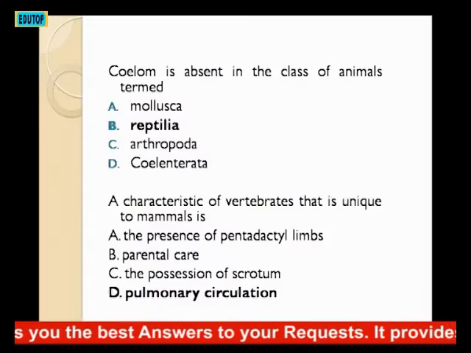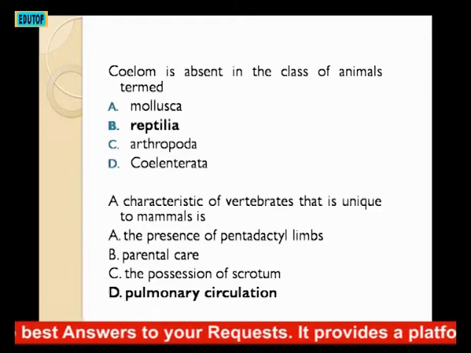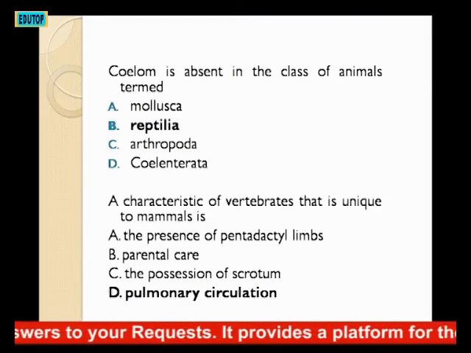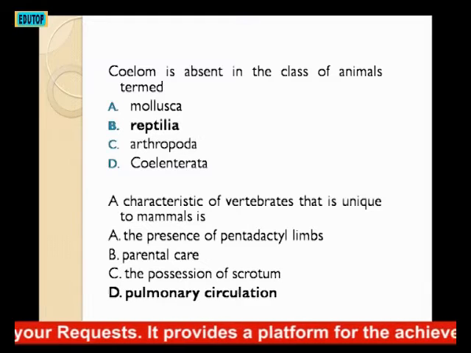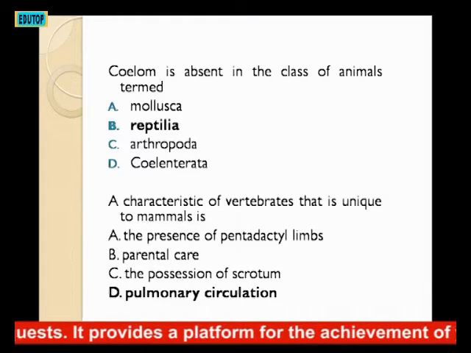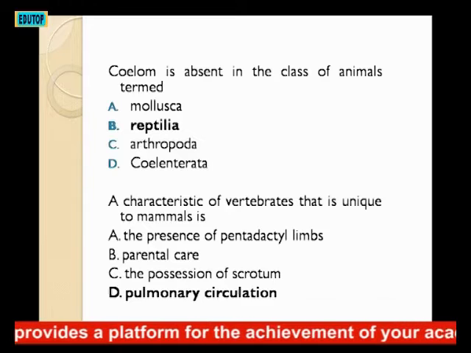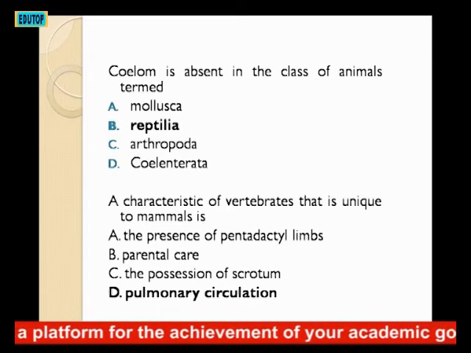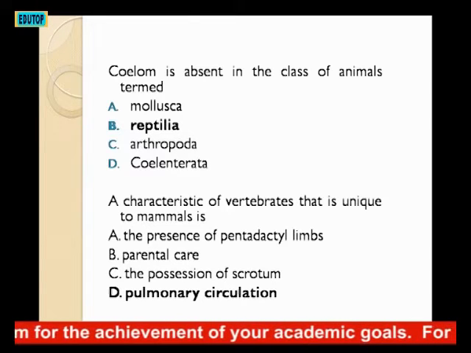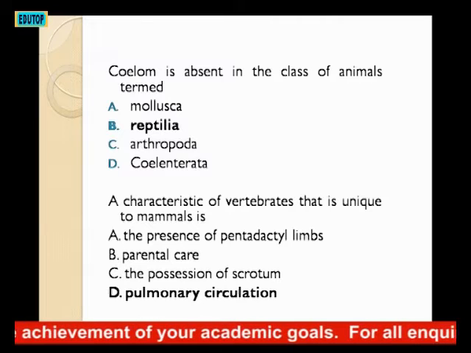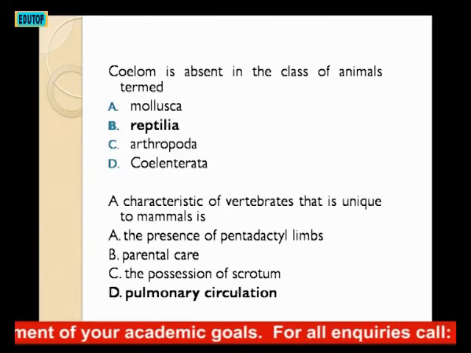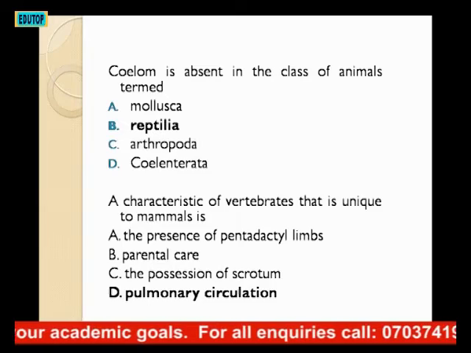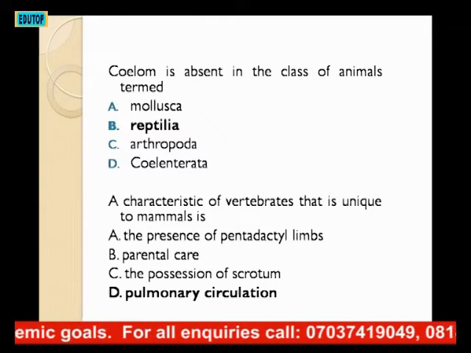The next question. A characteristic of vertebrates that is unique to mammals is what? A. Presence of pentadactyl limbs. B. Parental care. C. The possession of scrotum. D. Pulmonary circulation. Looking at these four options, mammals possess all.